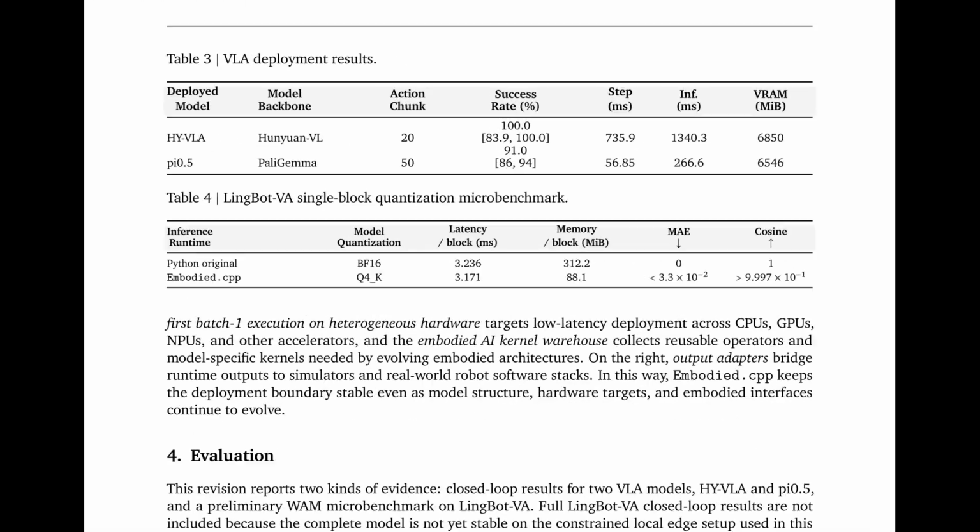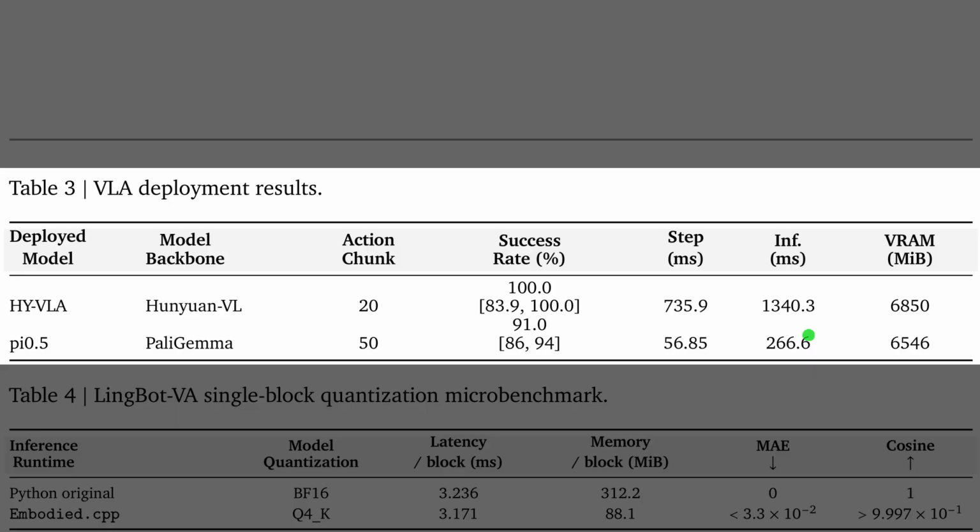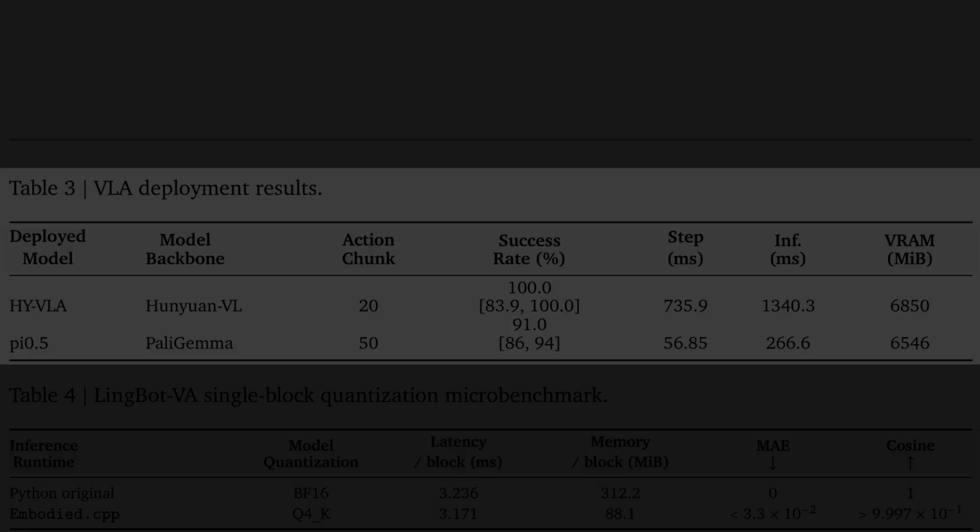Table 3 presents the physical deployment results for 2 vision-language action models running on the new runtime. An action chunk refers to the number of sequential moves a model plans at once, helping the robot move continuously. The first row details the HY-VLA model, which achieves a perfect 100% success rate, but requires a relatively high latency. In contrast, the Pi0.5 model in the second row is much faster, achieving a step latency of 57 milliseconds while maintaining a 91% success rate.